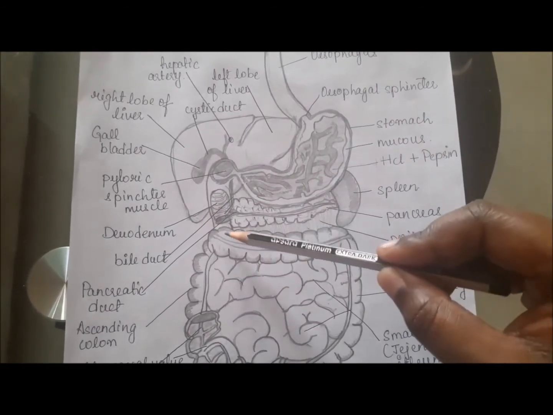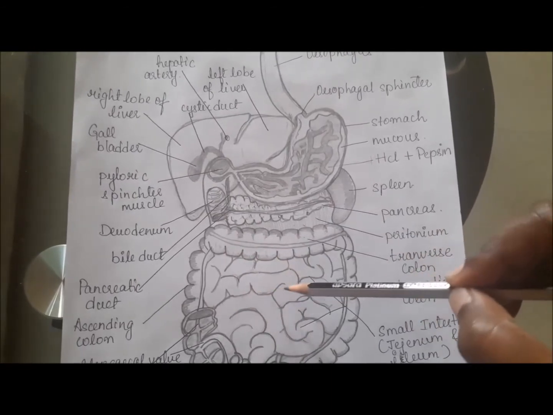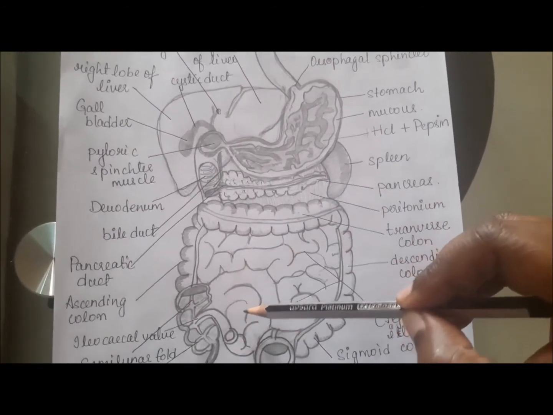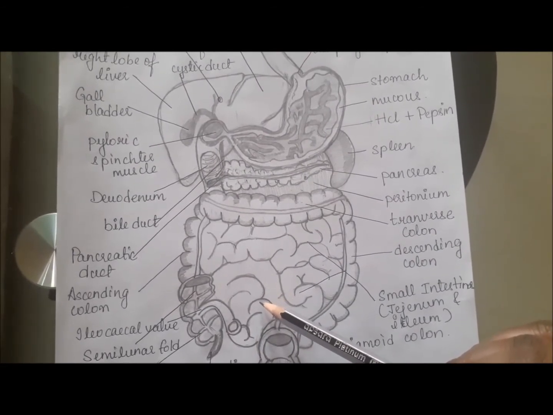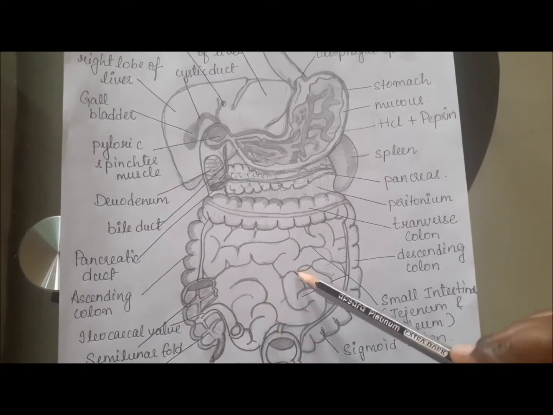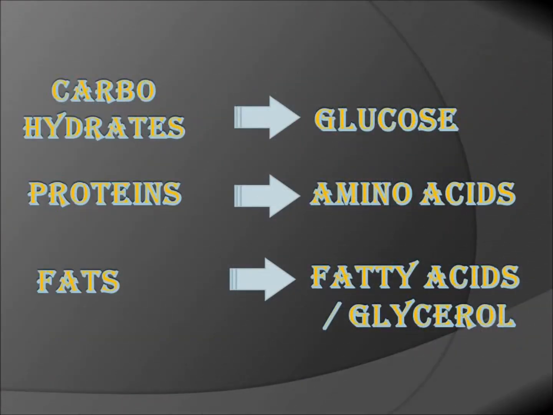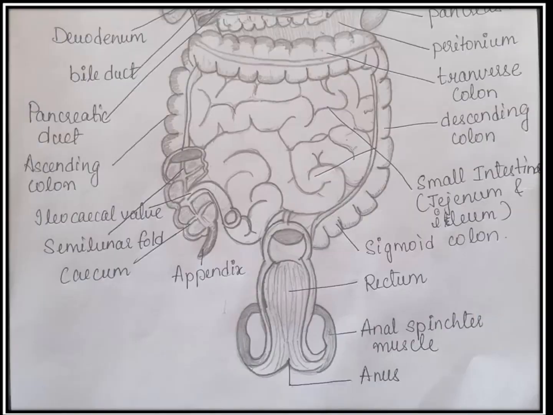Now, the food enters into the jejunum and ileum. And by now, all the digested food would have been converted into the simplest form which the intestine can absorb. That is, the carbohydrates would have been converted to glucose, the proteins into amino acids, and the fats into glycerol and fatty acids. Now the villi drain these nutrients into the bloodstream and push the unwanted waste food further into the large intestine.